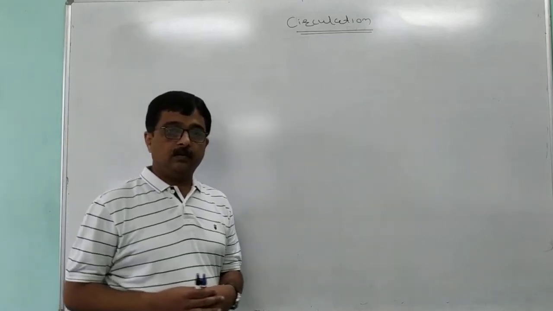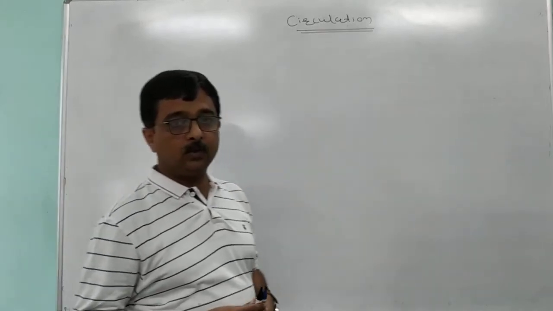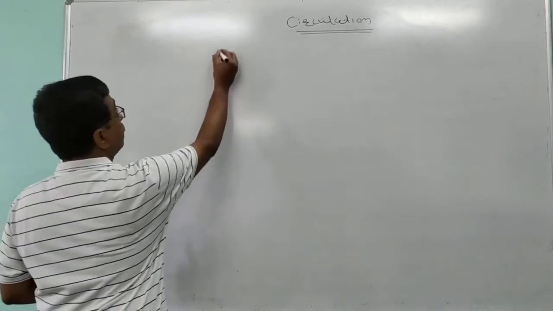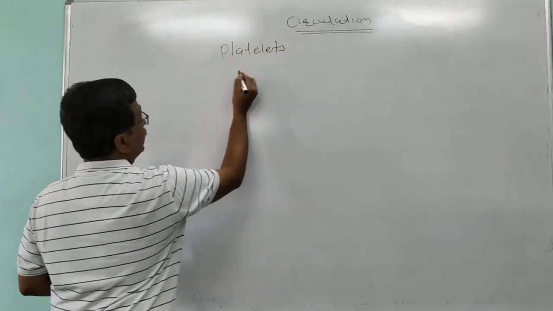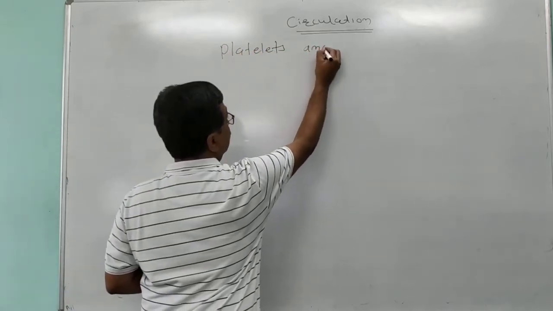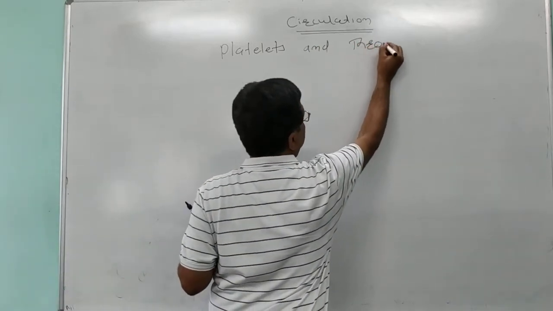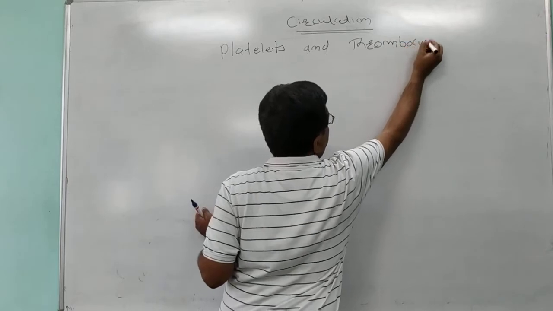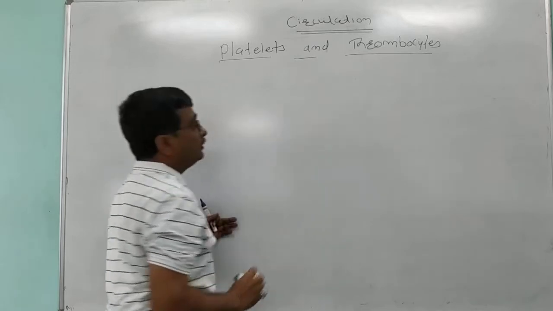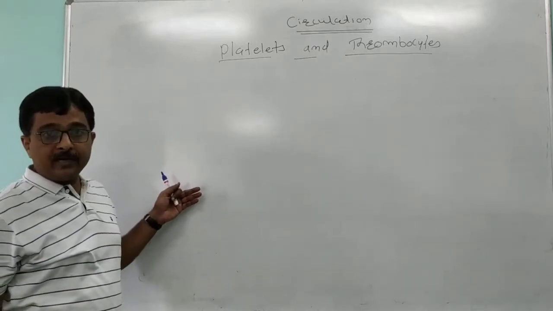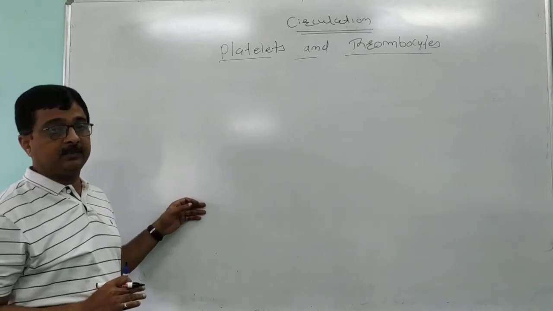In this session, we are going to discuss the third type of blood corpuscles or blood cells called platelets, or you can say platelets and thrombocytes. These are the third type of formed elements or blood corpuscles found in the blood of human beings.